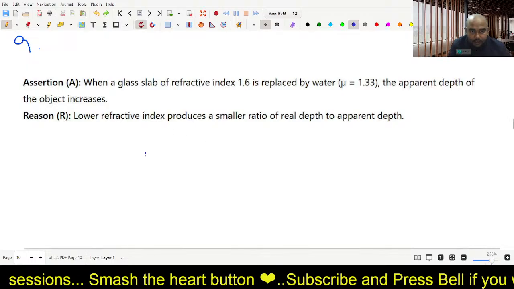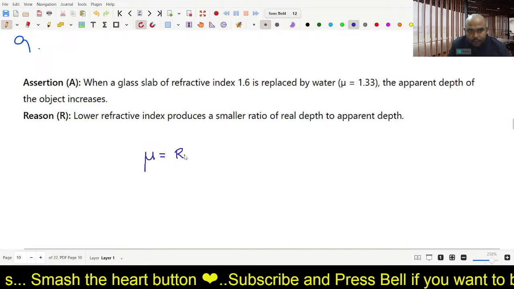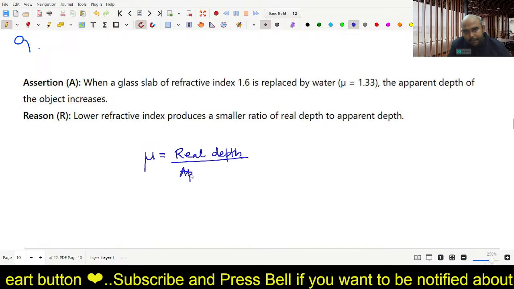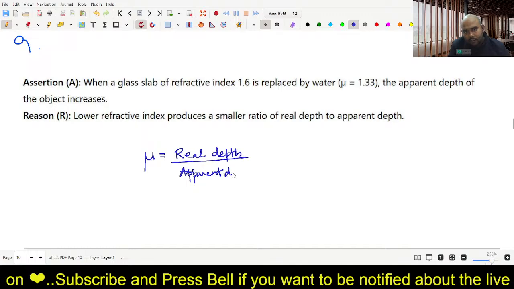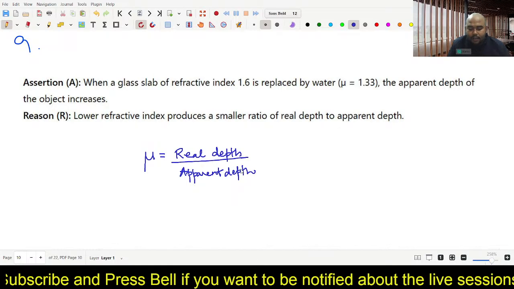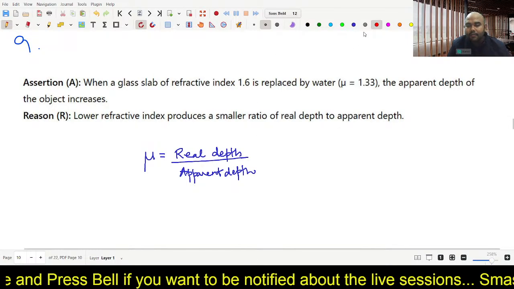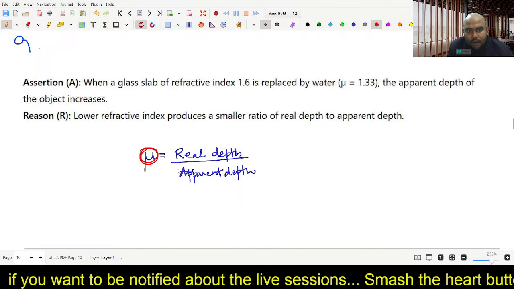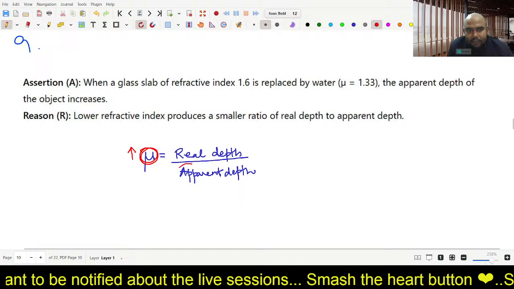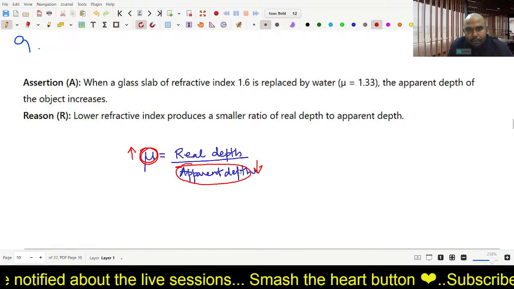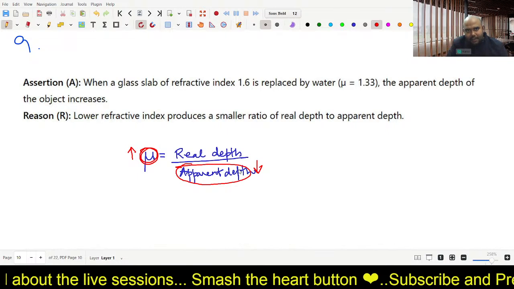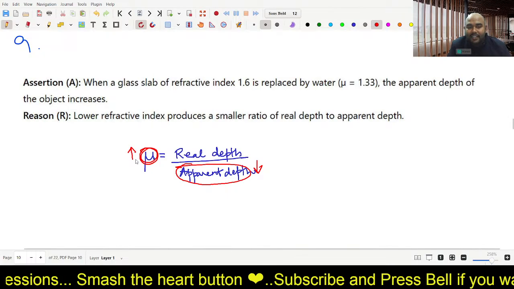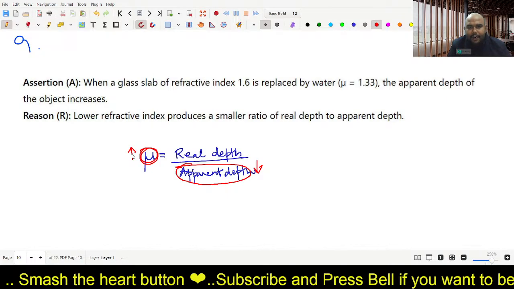What formula? Mu is equal to real depth upon apparent depth. You all know this formula. We have used this just a few minutes ago in one of the questions. So here it is clearly visible that if mu increases then apparent depth will decrease. Both are inversely proportional. So if mu increases, apparent depth decreases. Also the other way we can say, if mu decreases apparent depth increases.